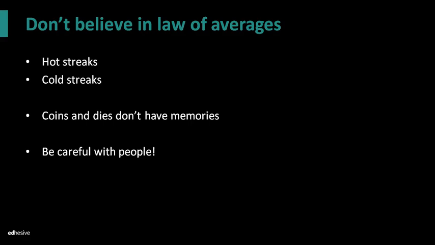The law of averages deals with when you're working with people and somebody says, oh, that guy's on a hot streak. Okay, hot streaks don't really exist in our world of probability. For example, if I'm rolling a die and I get a 4, and then I roll it again and I get a 4, and I roll it again and I get a 4, and I think, oh my goodness, something's going on here. The die is hot, the die is going for a 4, and there's now an increased chance of me rolling a 4 because I've rolled so many 4s.